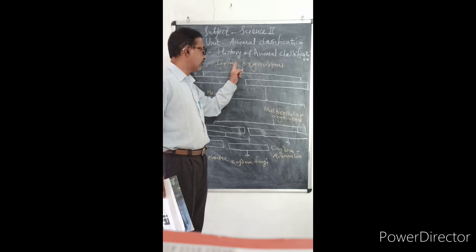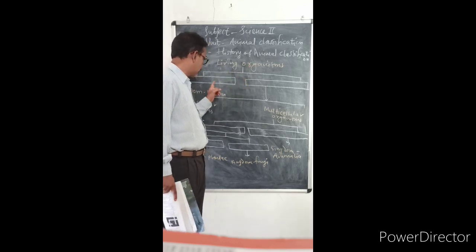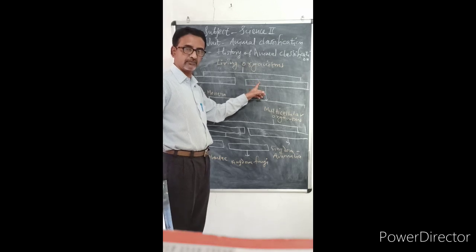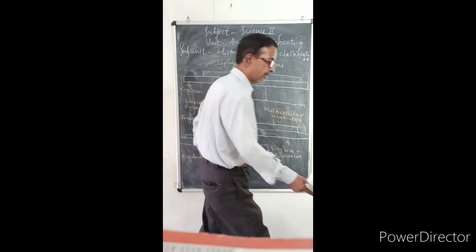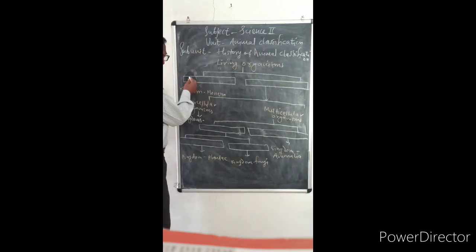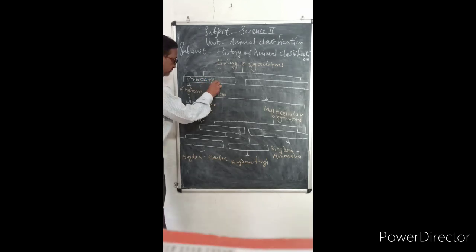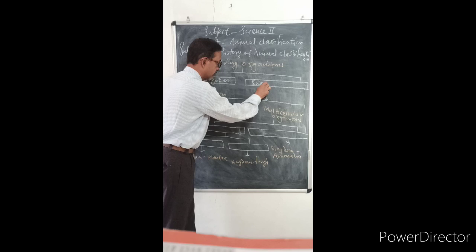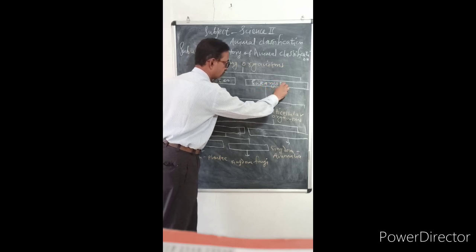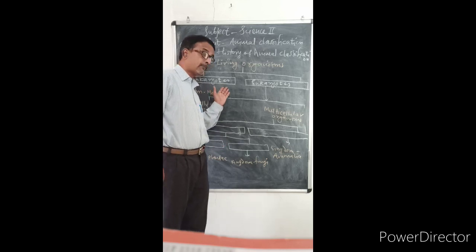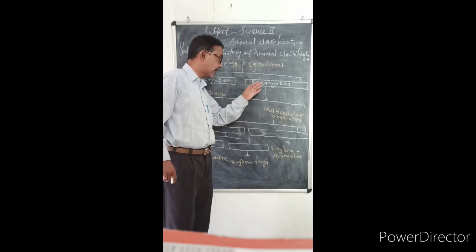Here, living organisms is given and there are 2 blank boxes. So, living organisms are divided into 2: prokaryotes and eukaryotes. Now, what are prokaryotes? What are eukaryotes?